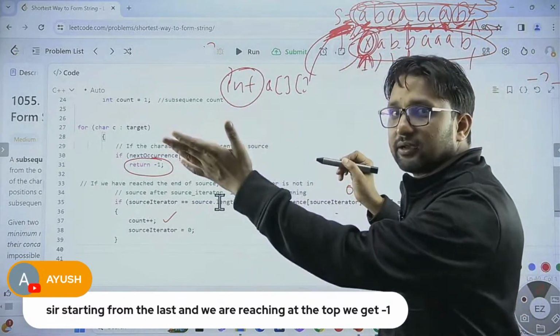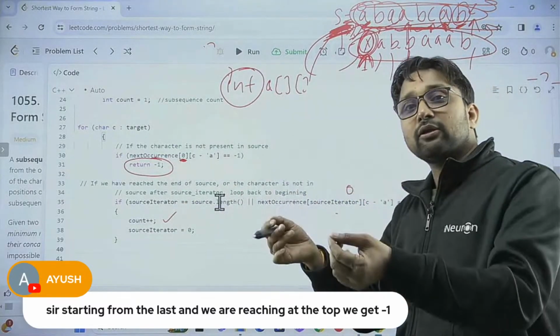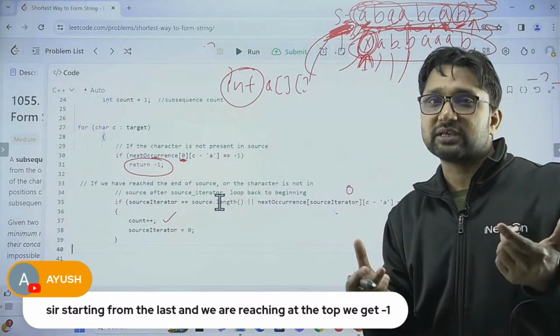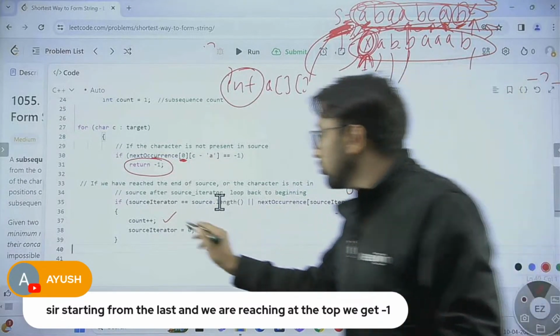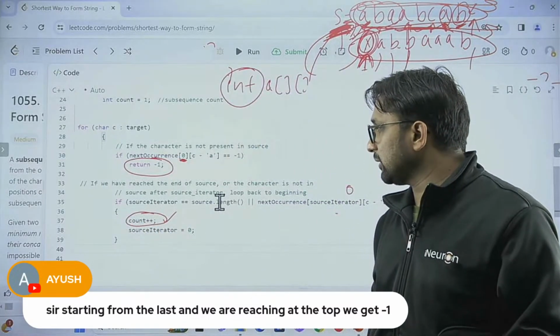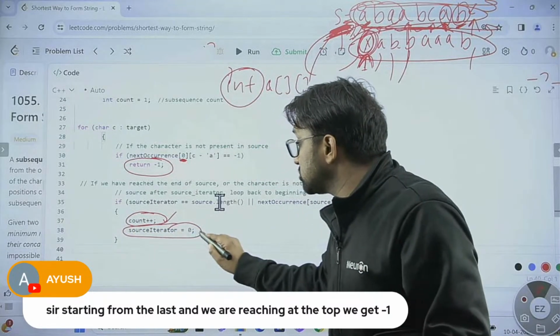But it can be at the left hand side. To find that out, we need to start again. Whenever we are starting again, we are taking a different subsequence now to complete our target string. So whenever you are taking a different subsequence, you increment the count, and we start our source iterator from 0.